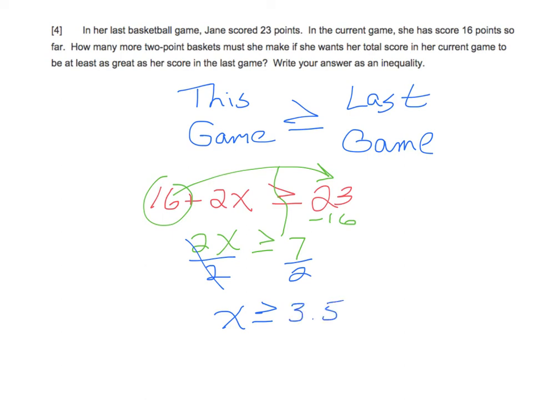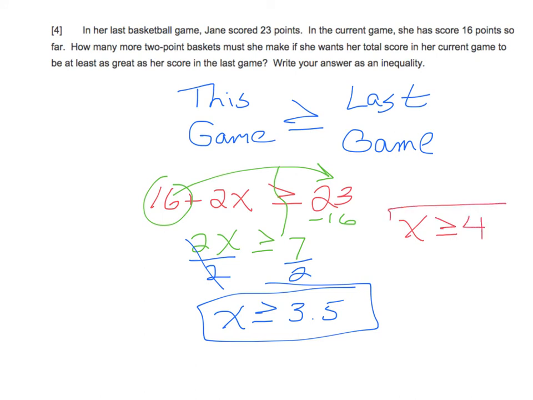So let's think here. This is the inequality answer, okay? But it can't be the answer. Reason being is you can't make half of a basket. Technically, half of a 2-pointer is a foul shot, but they're not asking that. They're saying 2-point baskets. Therefore, 3 of them will not be enough. So we're going to have to round it up to 4 in this case. So x has to be greater or equal to 4. 4 or more is what I want.